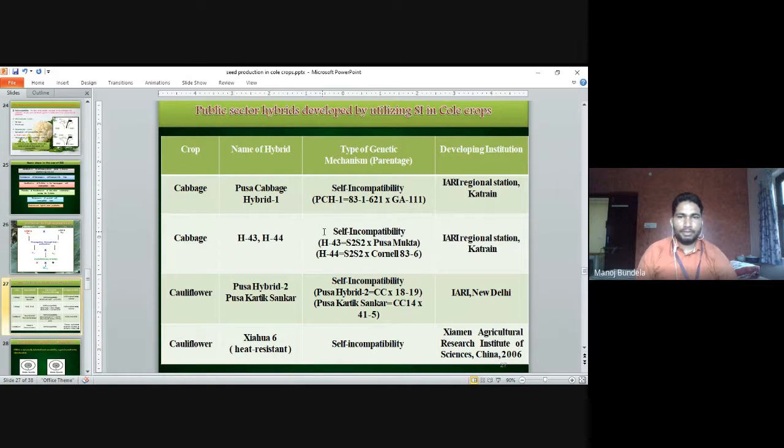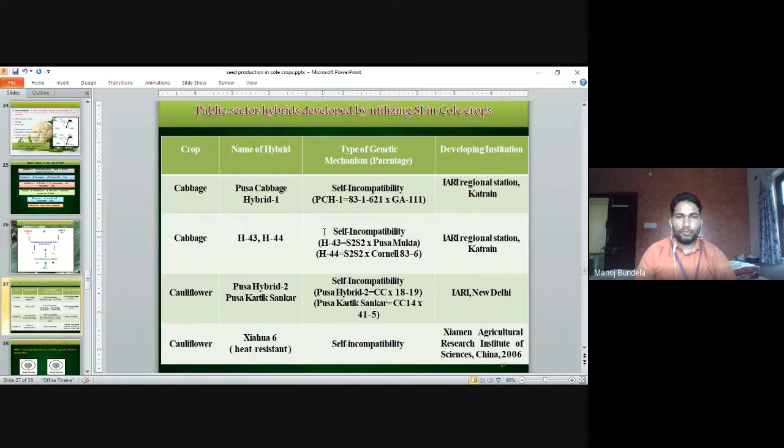They are developed through self-incompatible lines: H43 S22 into Pusa Mukta and H44 S22 into Cornell 83-4. They are also developed by the IARI Regional Station Katrain.